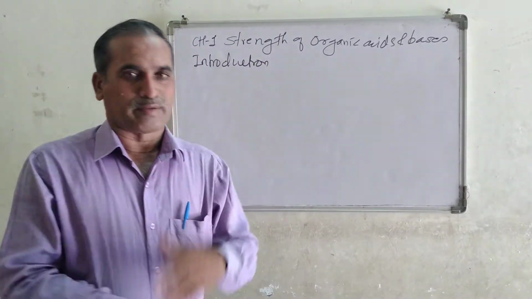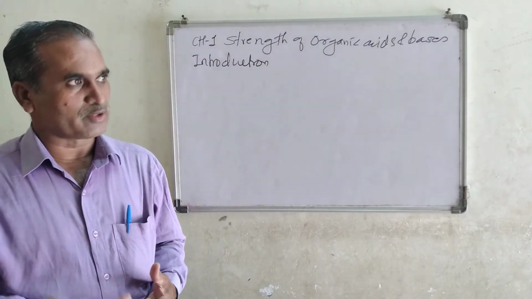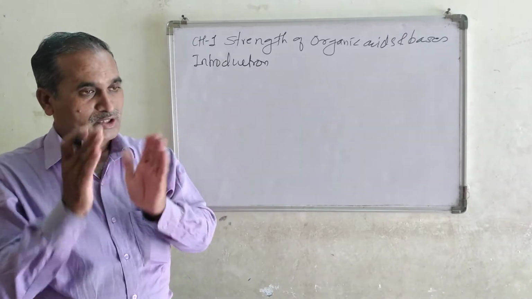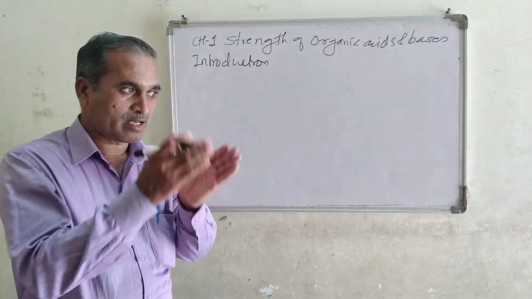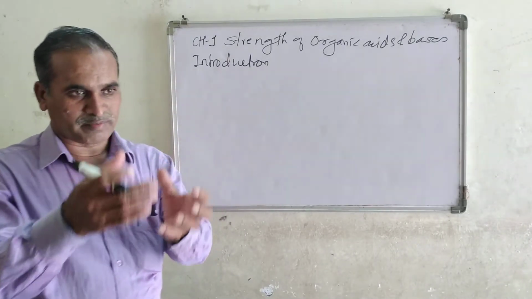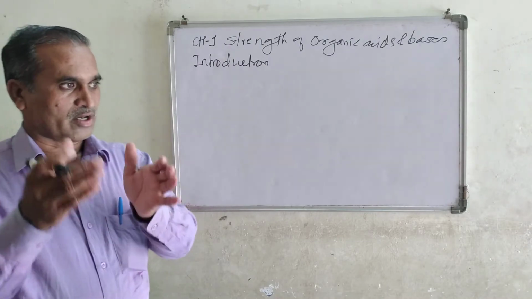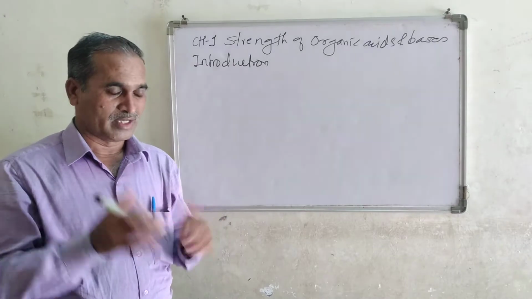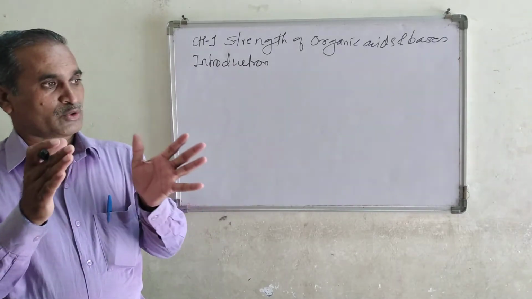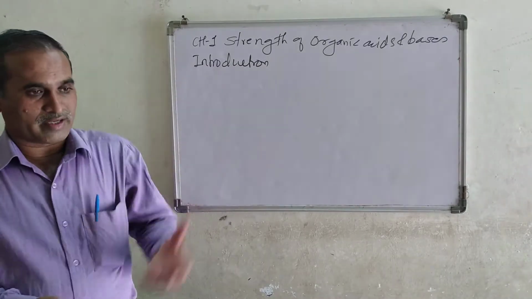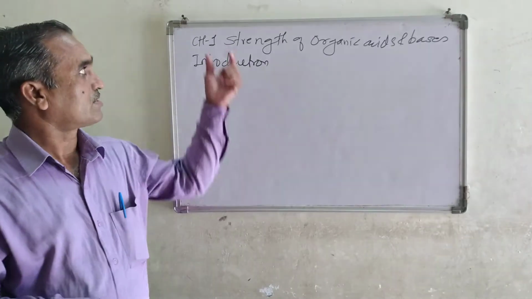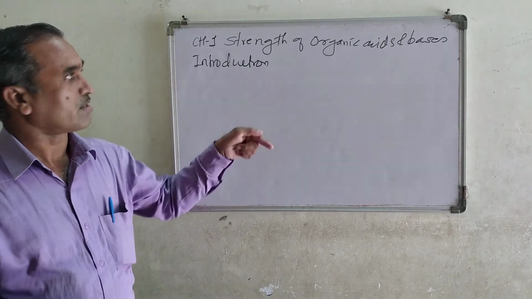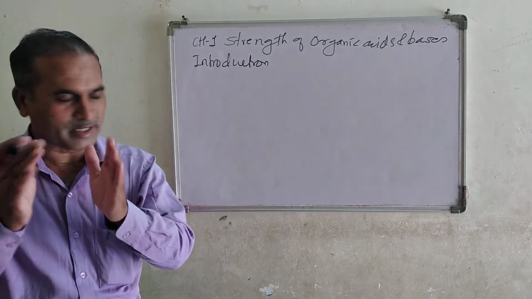Most of the organic compounds are generally reactive organic acids and bases, and some of them are strong acids, some of them are weak acids. Similarly, some of the bases are strong, some of the bases are weak. But what are the factors which decide the strength of organic acids and bases? That generally we are going to learn here.